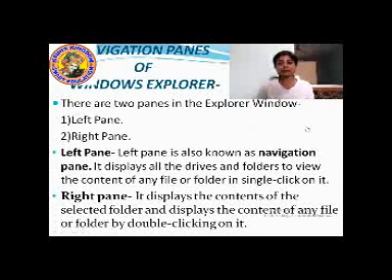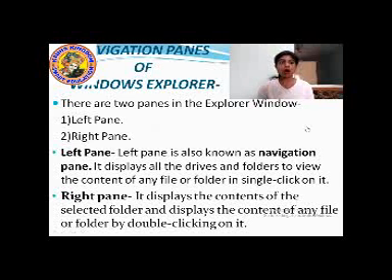There are two different panes in a computer, that is the left pane and the right pane, okay. This left pane is also known as the navigation pane. It displays all the folders to view the content of any folder on a single click, okay.